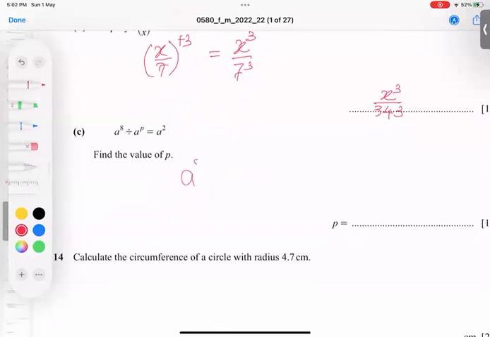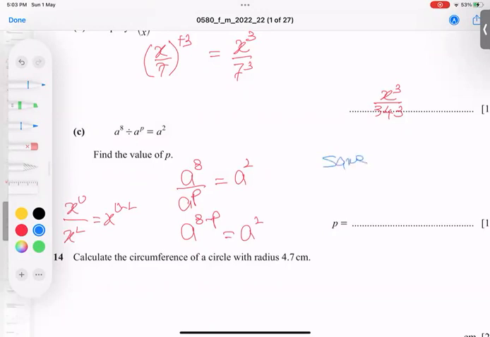Best technique: this way of writing, A by A to the power P, will help you to understand. When the same bases have this condition, for example x to the power u and x to the power l, u for upper, l for lower, it is upper power minus lower power. Same story here: A to the power 8 minus P equals A to the power 2. Write one sentence here: same bases. Because this base and this base A are the same, we can cancel the A's and get the powers. The powers are 8 minus P equals 2. So P gives you 6.